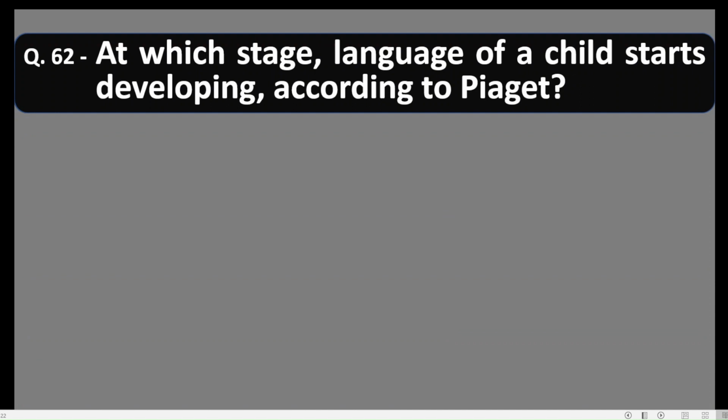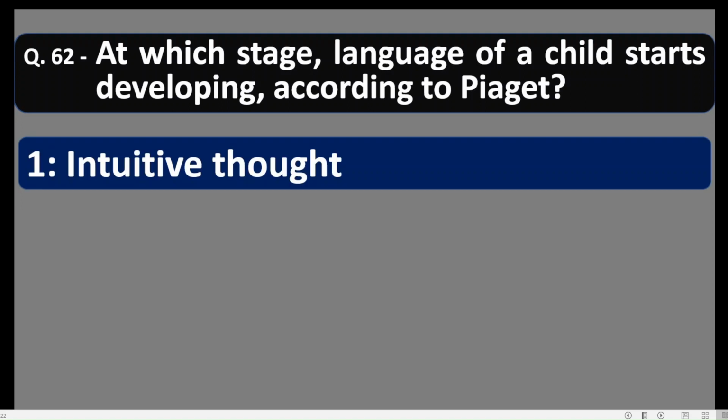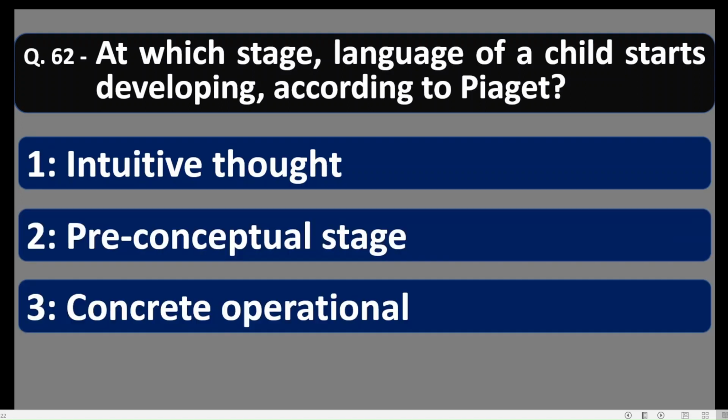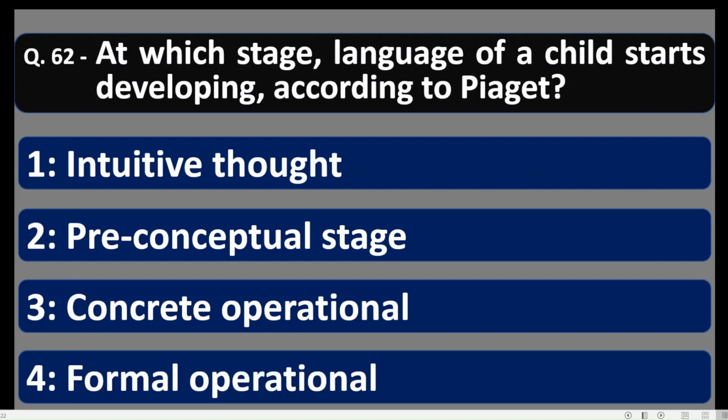Question number 62. At which stage does the language of a child start developing according to Piaget? Language. Let us see the options. Option number 1, intuitive thought. Number 2, preconceptual. Number 3, concrete operational. Number 4, formal operational. Friends, language of a child starts developing at the preconceptual stage. So option number 2 is correct.